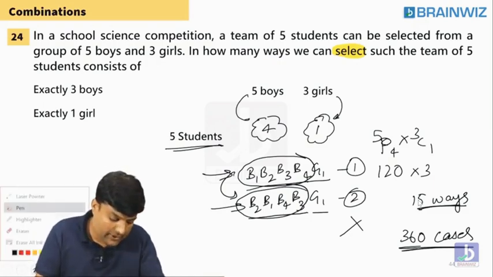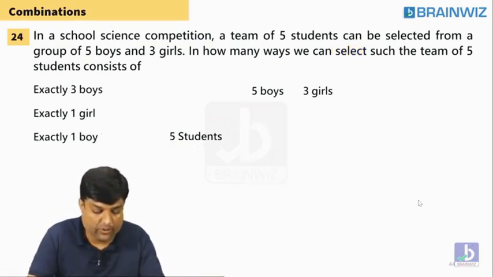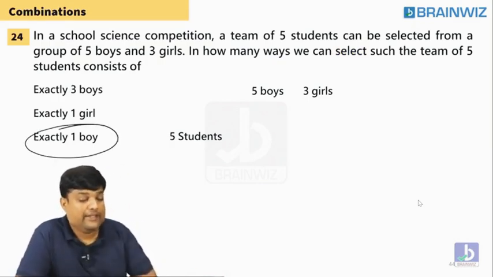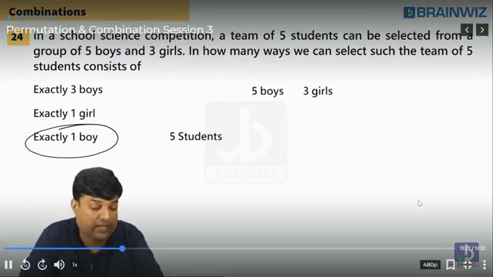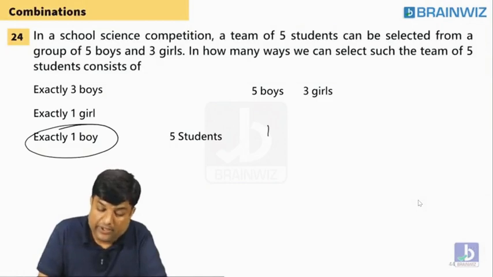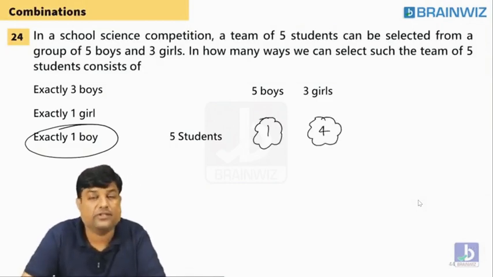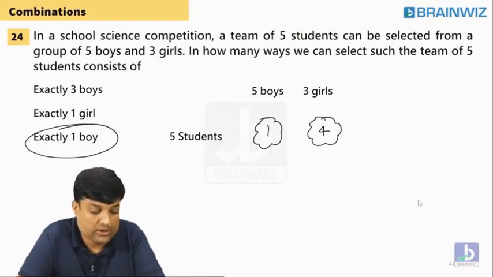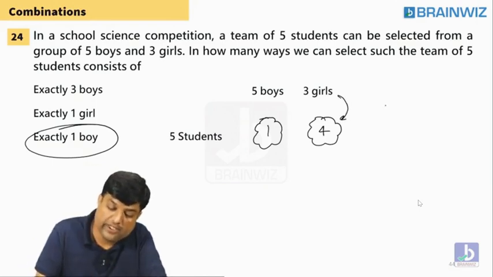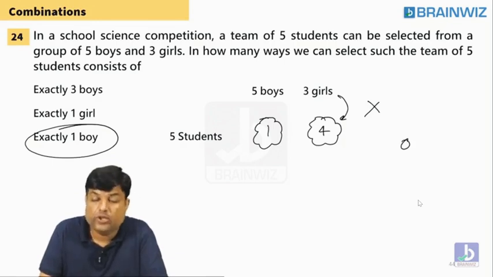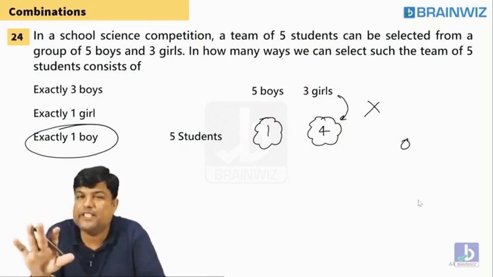Anyways, guys, I would like to ask you one more question. Exactly one boy, he told. 5 students are there. When you select one boy, you have to select 4 more girls. Are you understanding, everybody? Can you select 4 girls from 3 girls? Exactly no. Reshma is saying exactly no. So the answer is 0. Don't say not possible. Answers will be there in the options, that is 0.